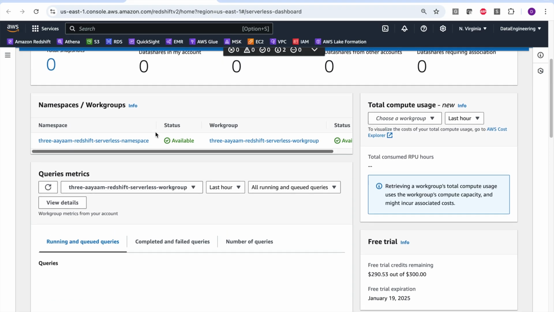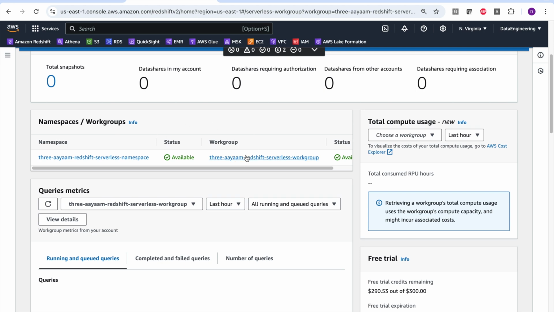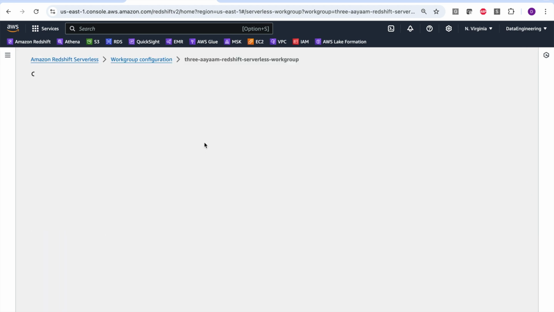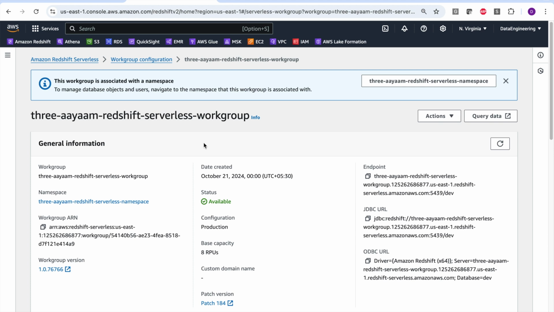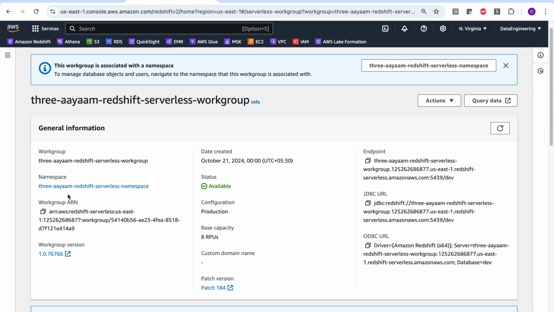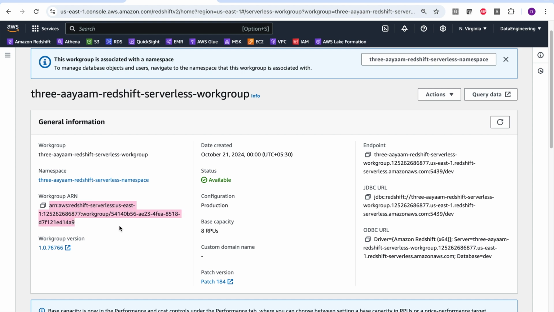So let's see the Redshift serverless workgroup that I had created. So this is the serverless workgroup that I had created in Redshift. And if you click on it, it says that there is an ARN. So if you see, this is the ARN of the Redshift serverless workgroup. It says the workgroup ARN. This is a unique identifier for this Redshift cluster. Now, if I create an additional Redshift cluster, all the Redshift clusters will have their own ARN. Or if I create a Redshift serverless workgroup, all the workgroups will have their own ARN.